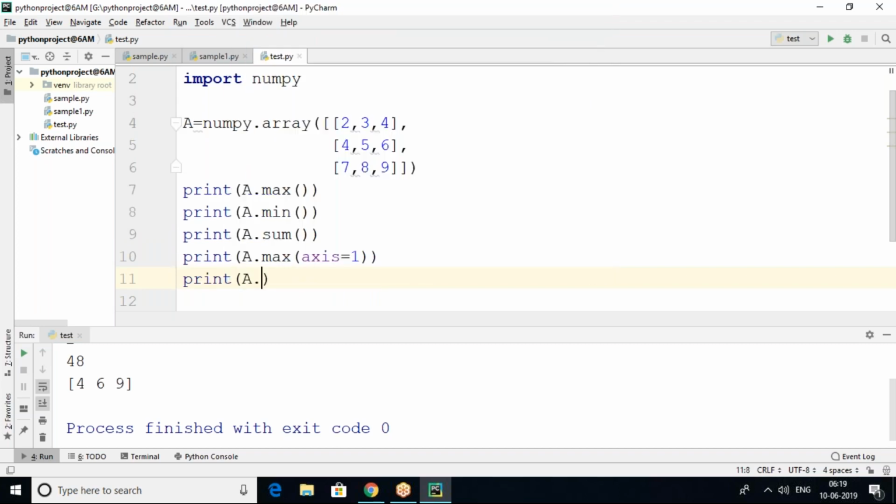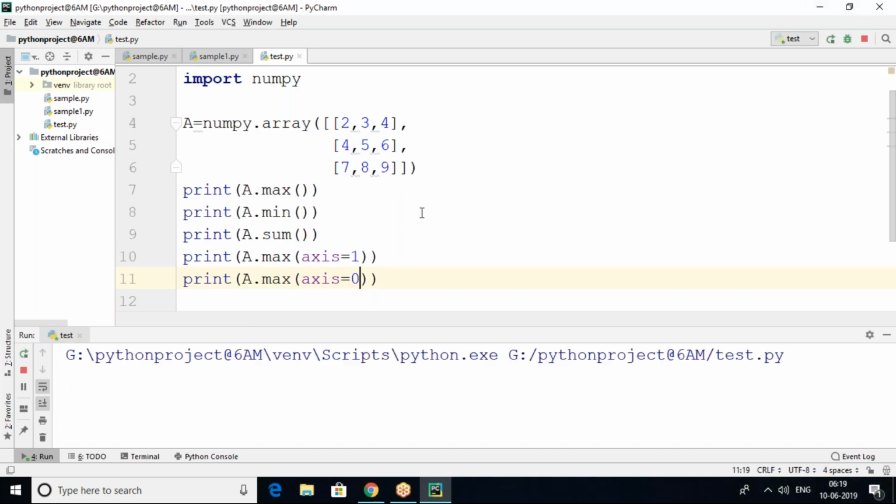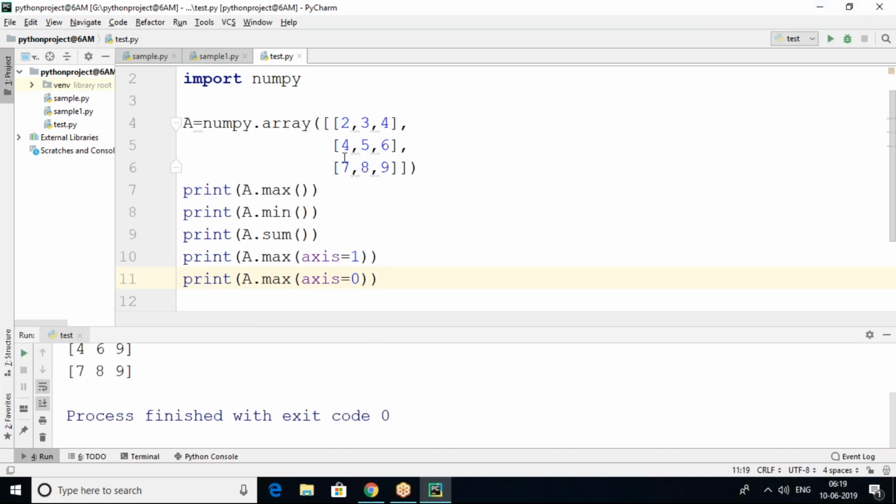Print a.max of axis equals 0. 0 in the sense column-wise maximum element. 2, 4, 7. What is the maximum element? 7. Here 8. Here 9.